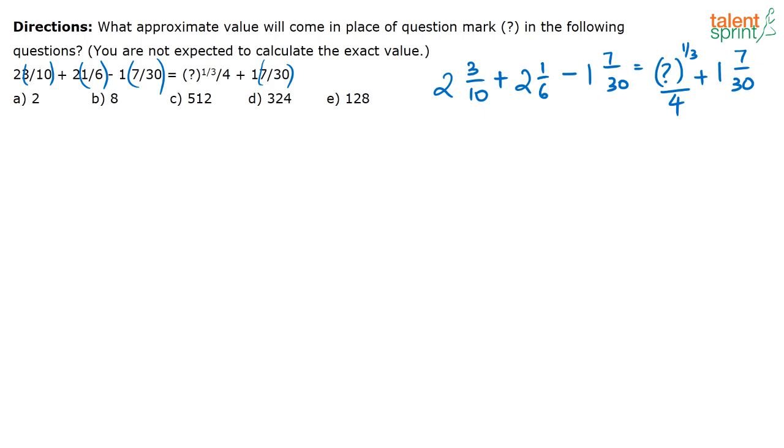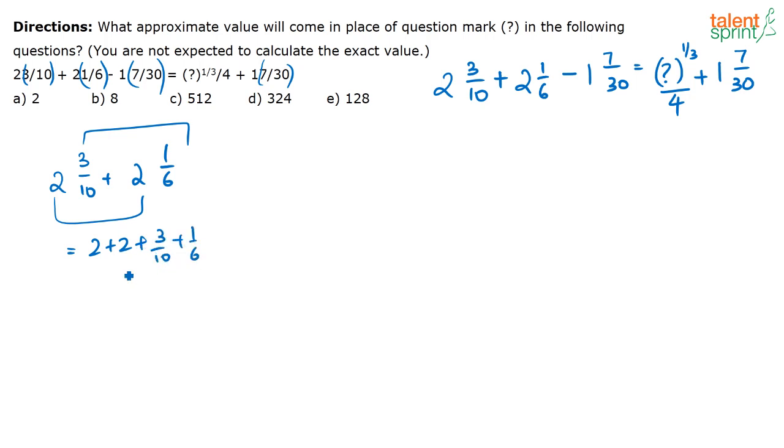These are all mixed fractions, okay? When you have mixed fractions, you have two fractions here, 2 3 by 10 and 2 1 by 6. Let us just take two fractions like this. How do we add these two fractions? You can add the whole part together and the fractional part together. You can write it as 2 plus 2 plus 3 by 10 plus 1 by 6. I hope all of you know this, right? If you do it this way, solving it would be very easy.